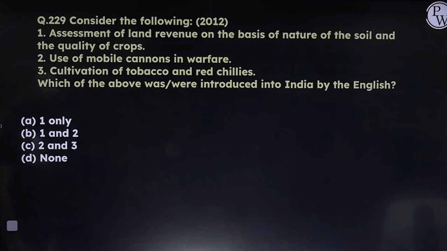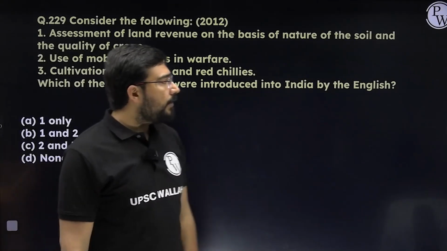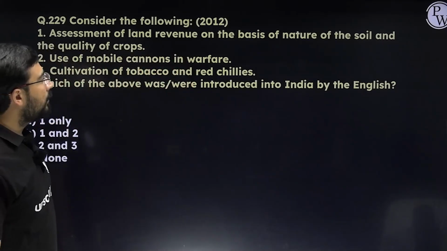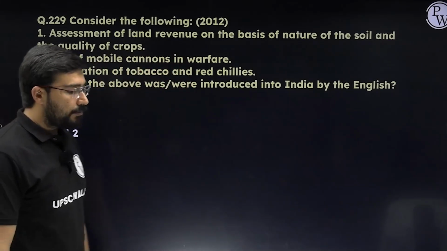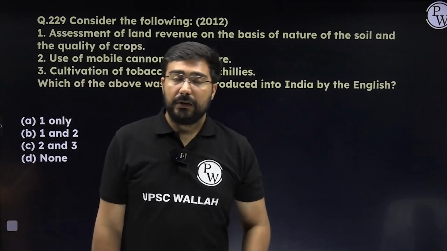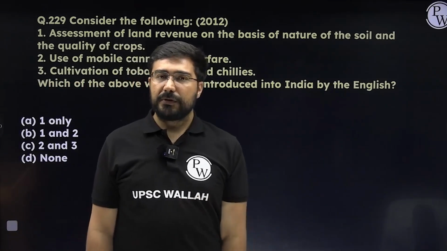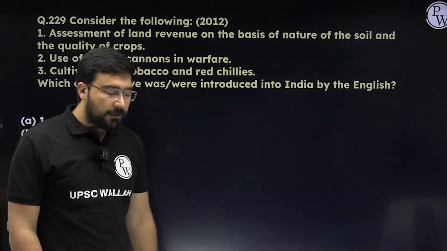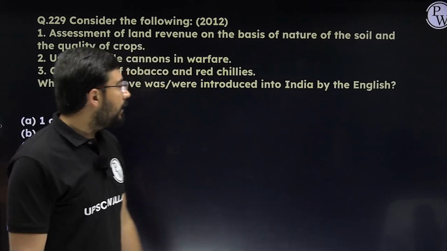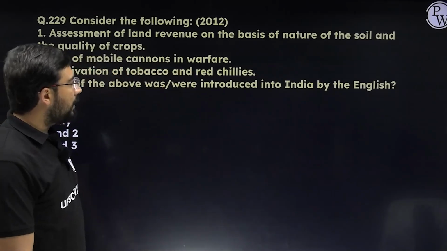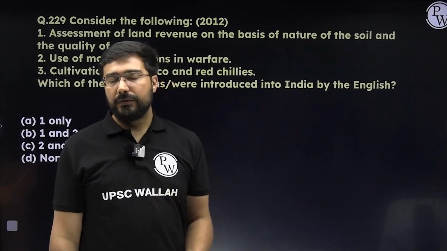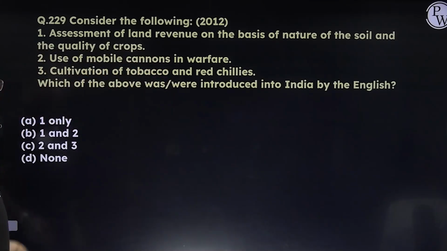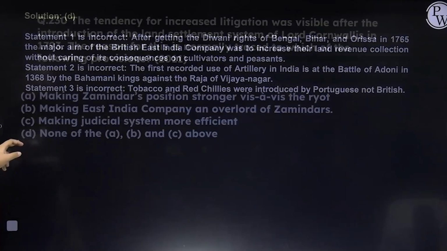Next, which of the following things were introduced into India by the English for the first time? Number 1, assessment of land revenue on the basis of nature of soil and quality of crops. No, it was not done by them. It was done in different parts of India, like Akbar was responsible for this during the Mughal Empire. Number 2, mobile cannons in warfare. No, it was used during the medieval era, right? Number 3, cultivation of tobacco and red chili. So this was brought in by the Portuguese, which all of us know. It was not the British. So here the answer is going to become none, because none of them were introduced by the English.